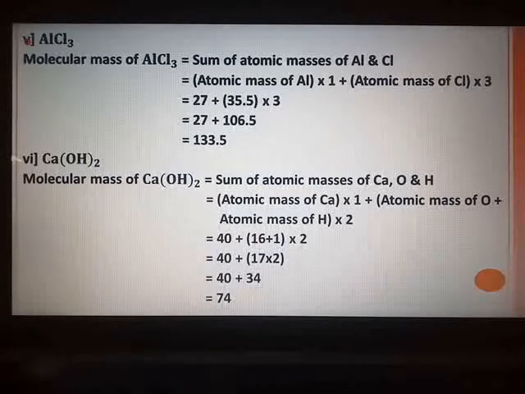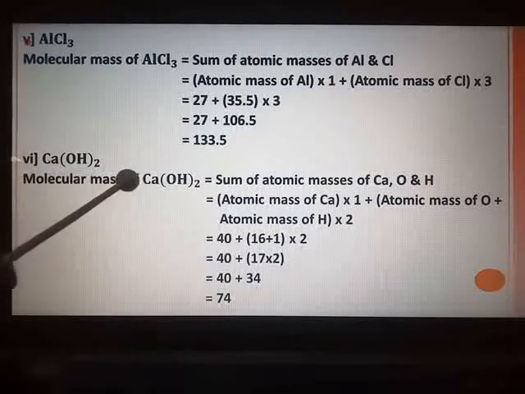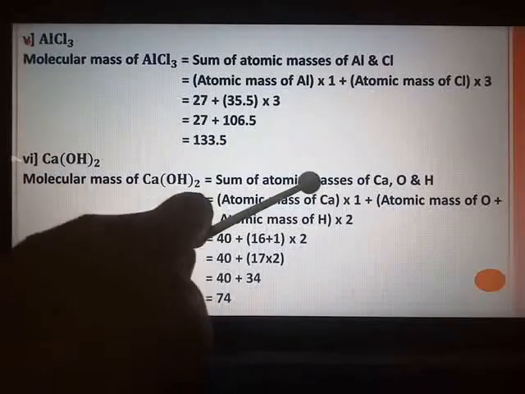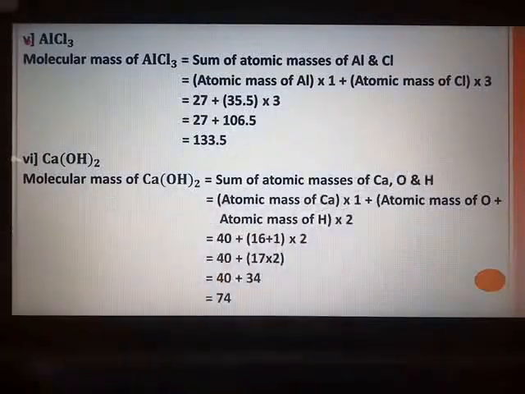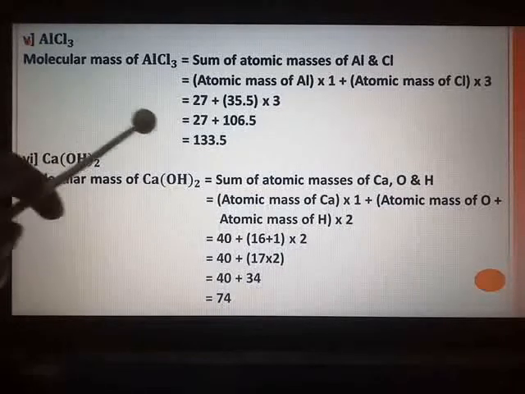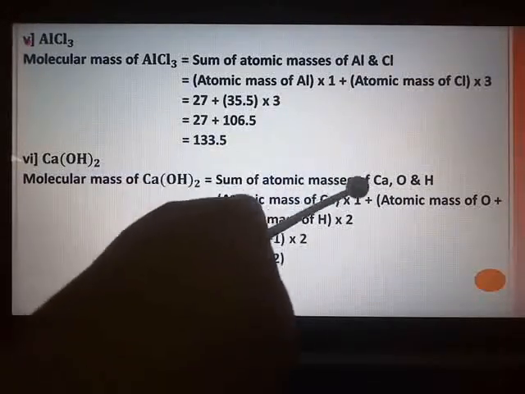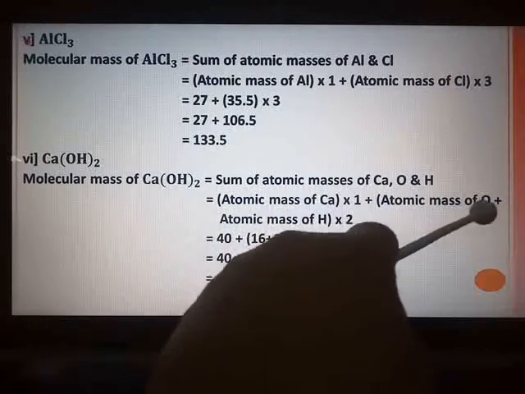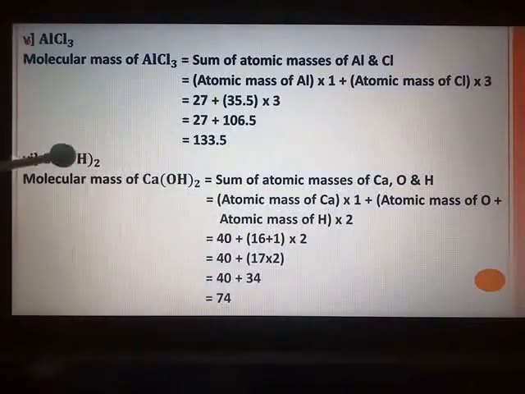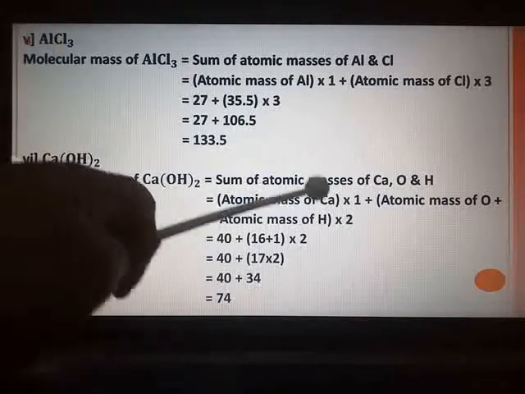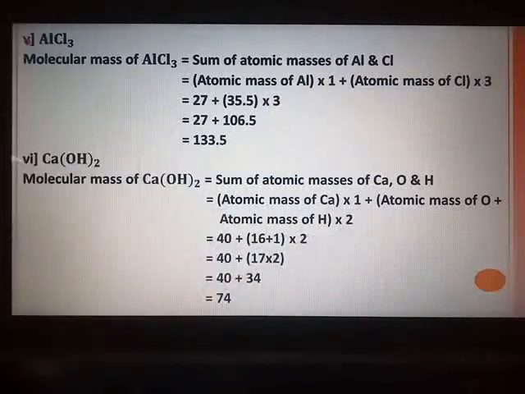Our next compound is Ca(OH)2, which is calcium hydroxide. So here 3 elements are there: calcium, oxygen and hydrogen. So molecular mass of Ca(OH)2 is equal to sum of the atomic masses of Ca, O and H. Now calcium is 1, OH is together. So let us see how to calculate over here. Atomic mass of calcium multiply by 1 plus atomic mass of oxygen plus atomic mass of hydrogen. I have taken together because both are inside the bracket, and then I have closed the bracket, multiply by 2.